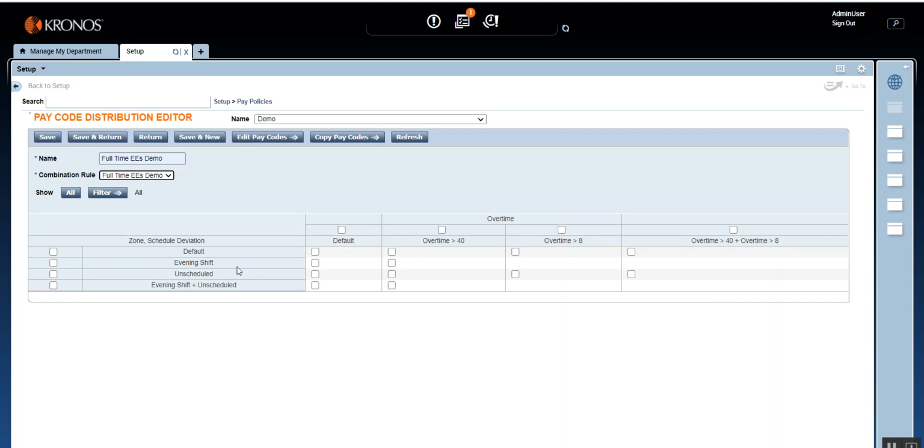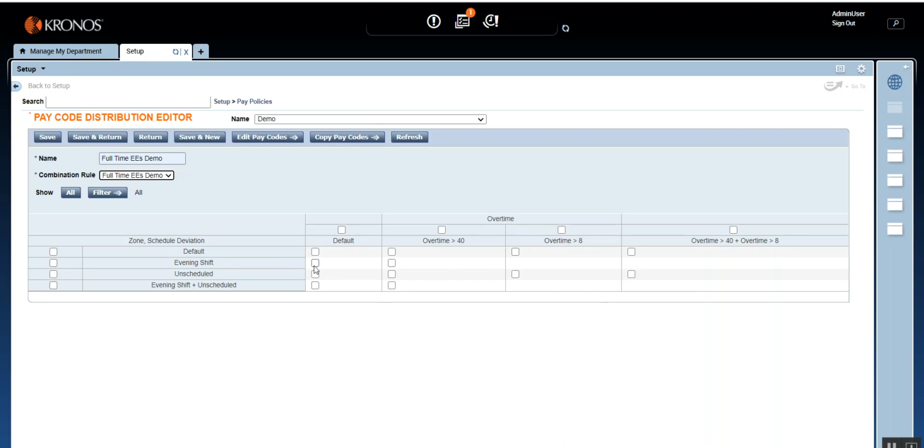So what it means is, in the pay code distribution, for the rules that we have defined in the combination rule, you need to define what pay code you are going to give. These are the pay situations, so to speak. In each pay situation, what is the pay code that you are going to give to the employees?